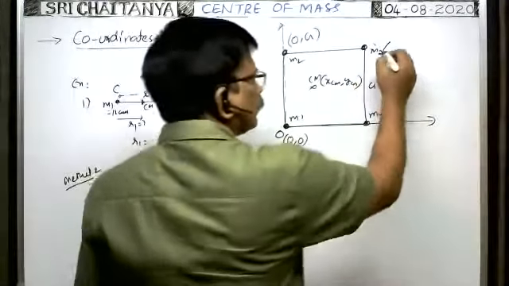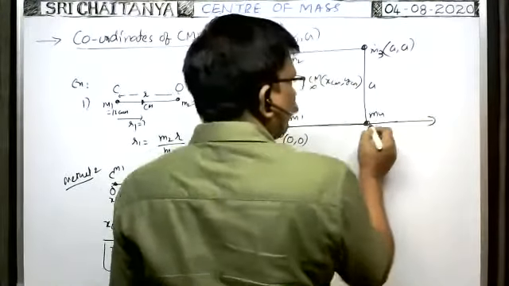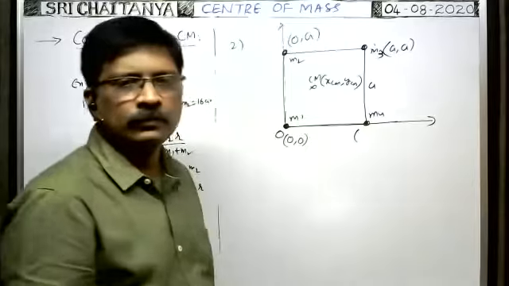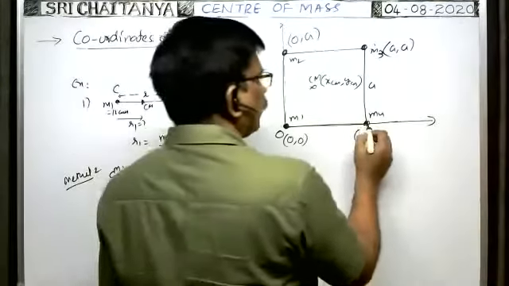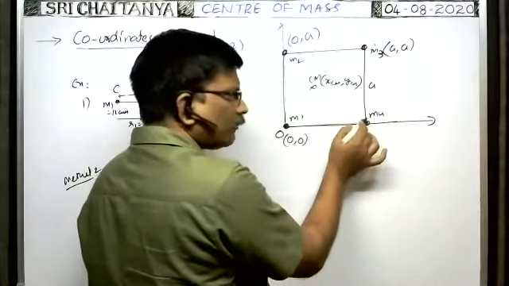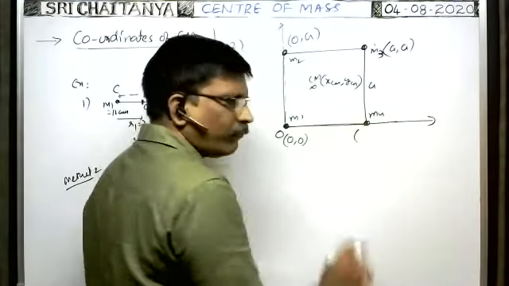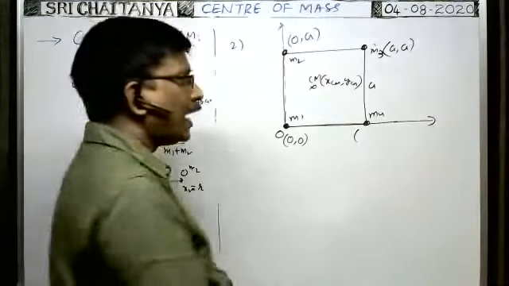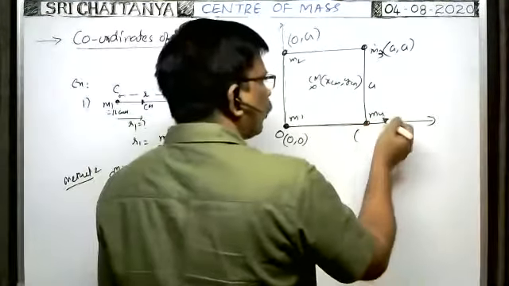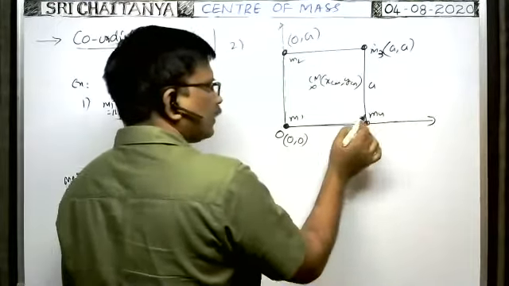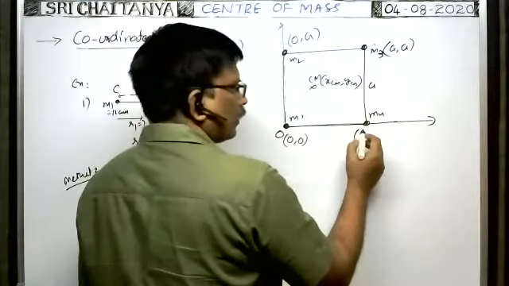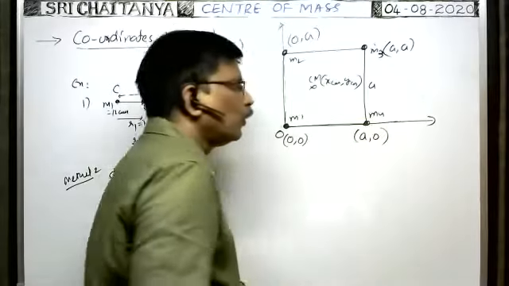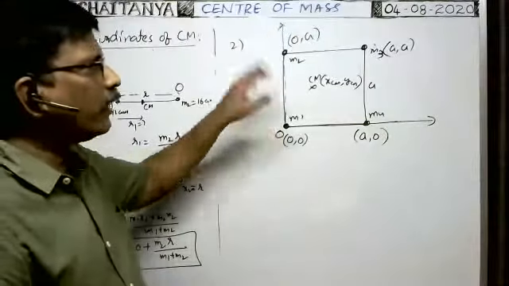Very good. What about the coordinates of the fourth particle? What are the coordinates of this fourth particle M4? As it is on the x-axis, the y coordinate is 0. Along the x-axis, it is at a distance equal to the side of the square. That's why (a, 0). Now we have the coordinates of all the particles.